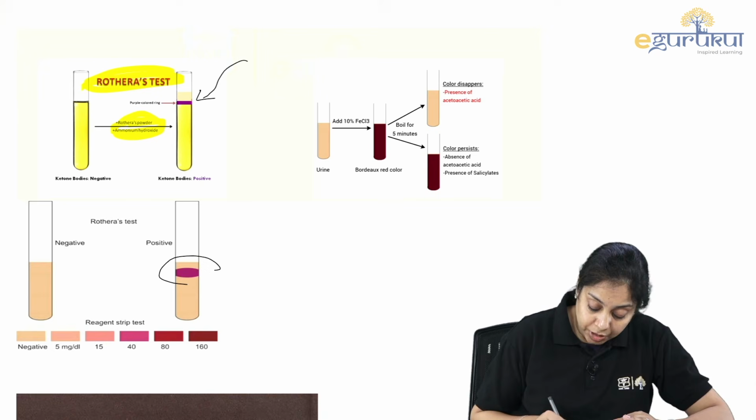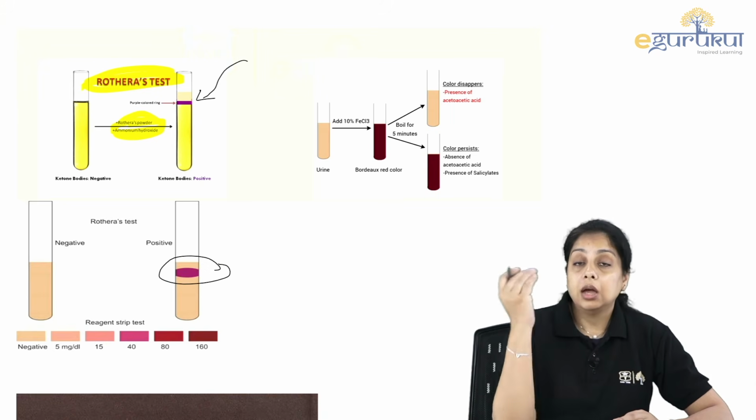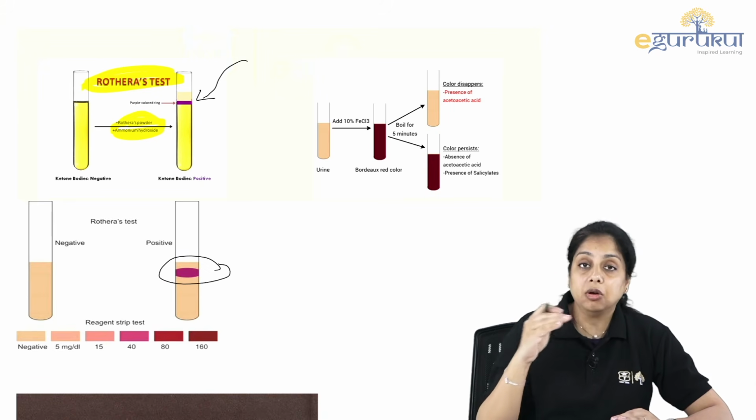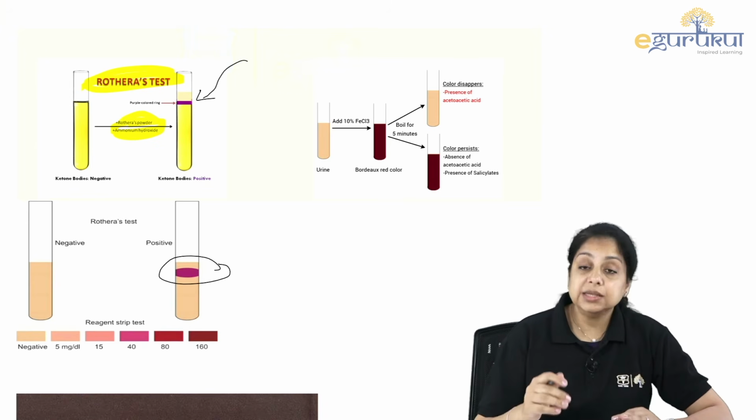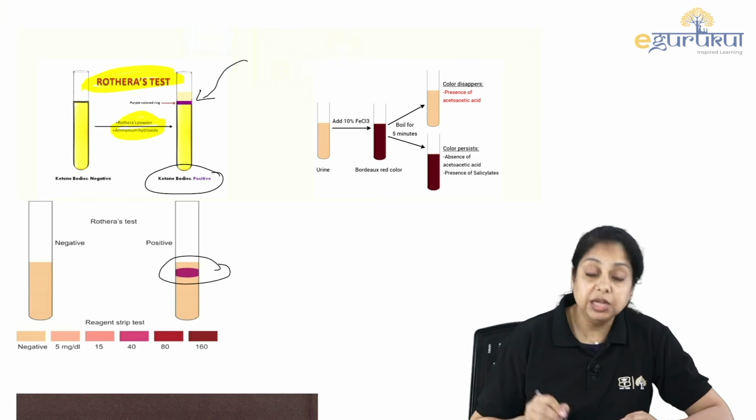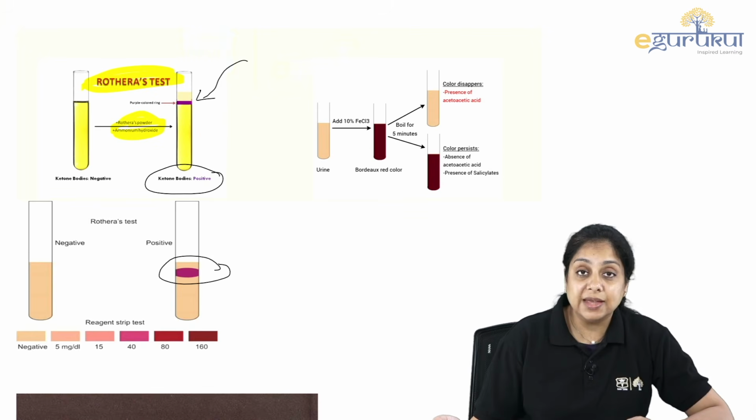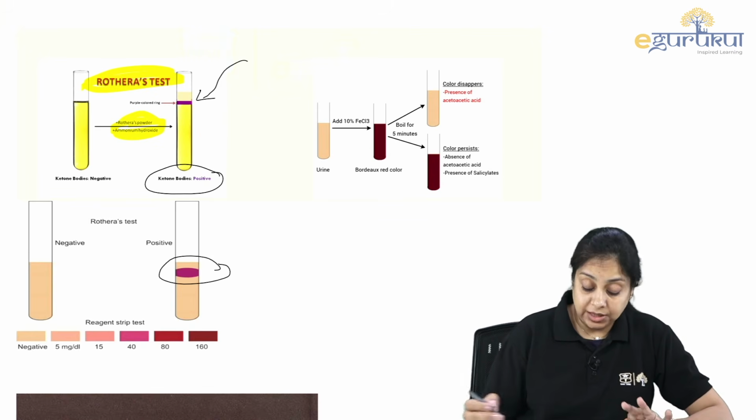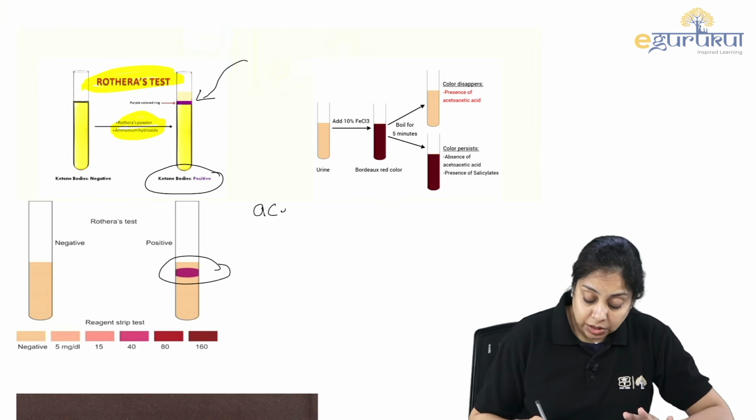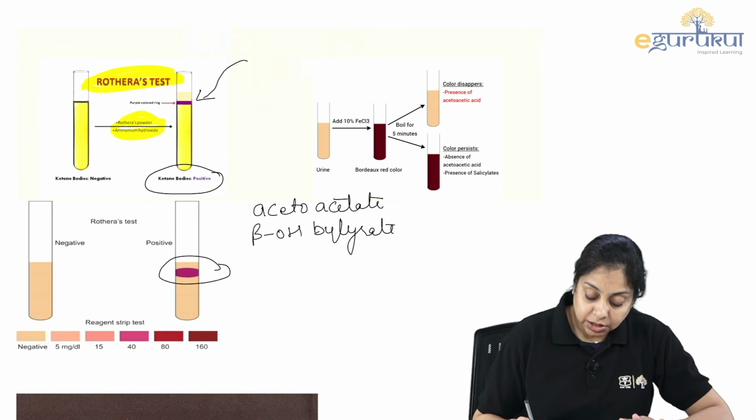The presence of the purple colored ring on the upper part of the urine sample is indicative of the ketone bodies, and ketone bodies are synthesized during the fasting state, and ketone bodies include what? Your acetoacetate, beta hydroxybutyrate. These are the ketone bodies, right?